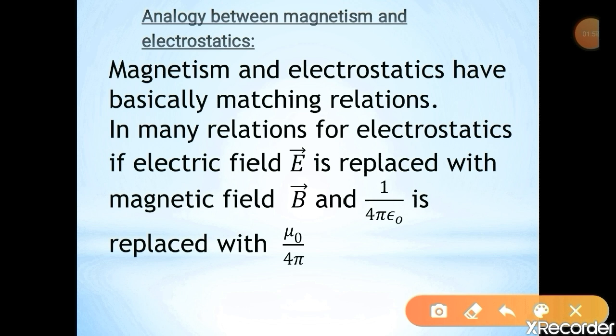In many cases, the electric field is represented by E and the magnetic field is represented by B. So to represent the electric field we take E, and to represent the magnetic field we take B. If we have 1 by 4 pi epsilon naught in the electric field, that is represented as mu naught by 4 pi in the magnetic field. Here, epsilon naught is the permittivity of free space and mu naught is the permeability of free space. So now let's see the comparison between those two.